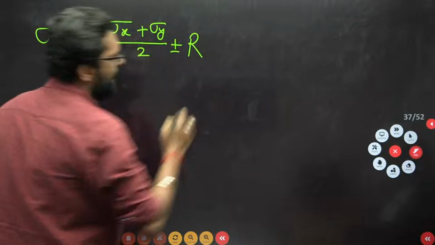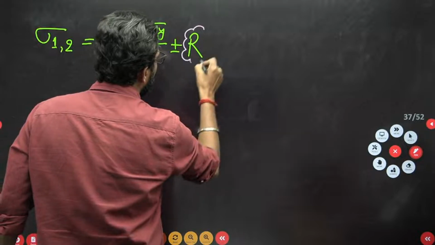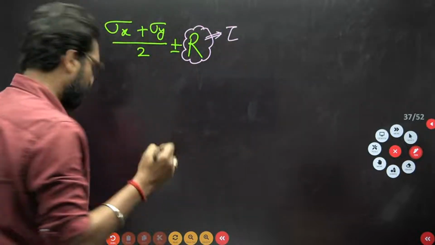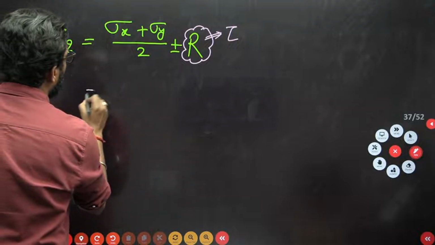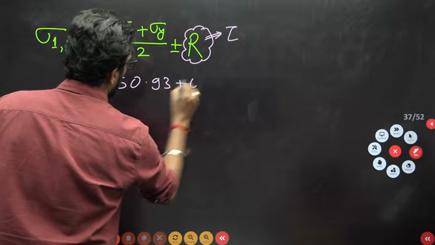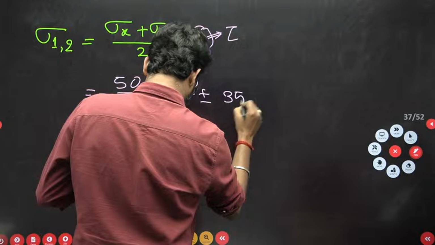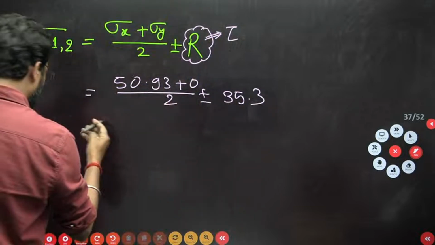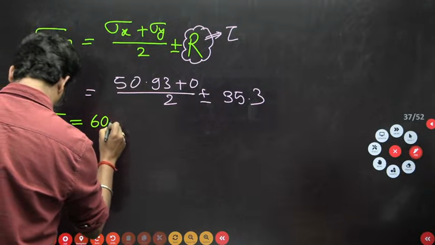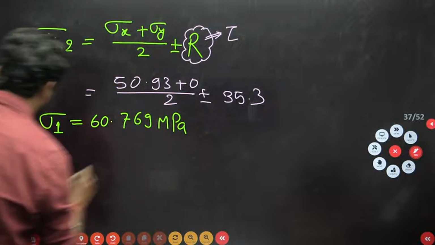R is what? R is the radius of Mohr's circle. This is your tau. Okay, absolute. So you have 50.93, sigma y 0 divided by 2, plus minus r, 35.3. Okay, so there is a major stress. It is your 60.769 megapascal. Just you match this.